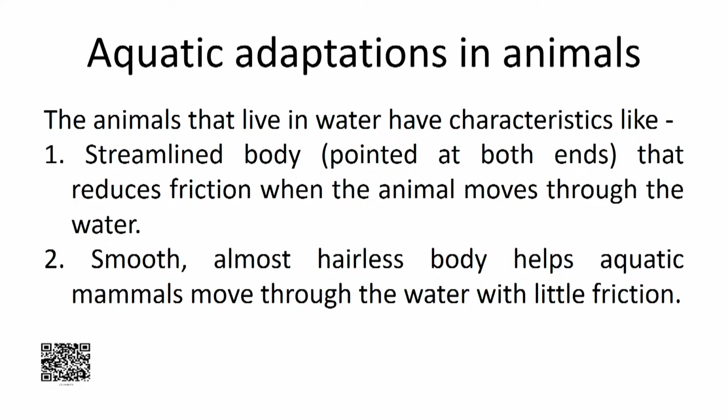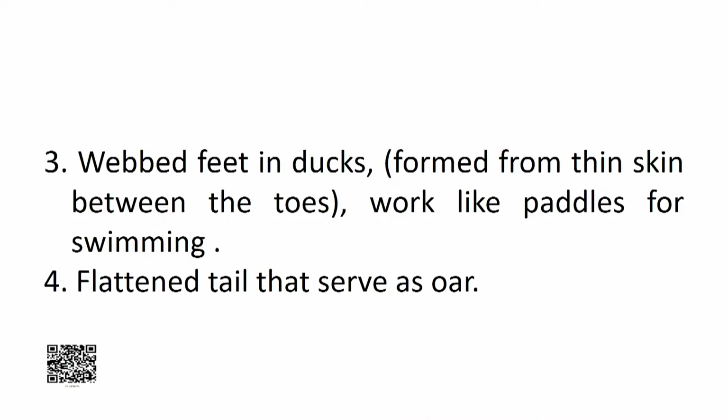And now we talk about aquatic adaptation in animals. We see so many aquatic animals. The animals that live in water have several characteristics, like they have streamlined bodies, meaning pointed at both ends, like fish, that reduces friction when the animal moves through the water. A smooth, almost hairless body helps aquatic mammals move through the water with little friction. Webbed feet in a duck, formed by thin skin between the toes, work like paddles for swimming. Flattened tail that serves as an oar.